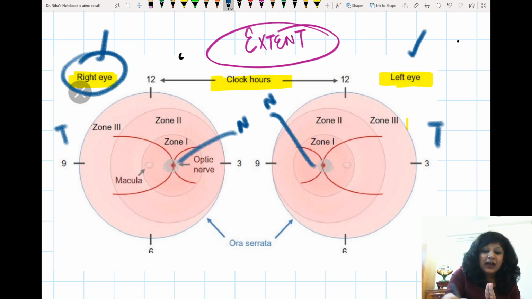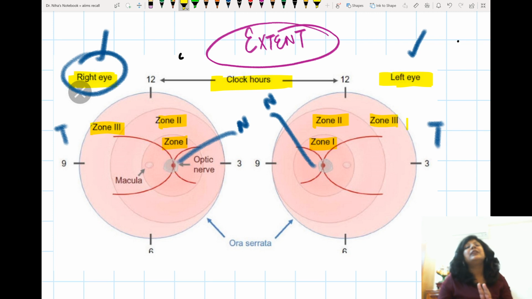See, I have marked the zones here also. You can see the zones, zone 1, zone 2, zone 3. Here also zone 1, zone 2 and zone 3. Now how to tell the extent? We have to tell it in clock hours. Means I can divide it into different parts, like from 12 o'clock to 1 o'clock, 2 o'clock, 3 o'clock, 4 o'clock, 5 o'clock, 6 o'clock, and again 12 o'clock.